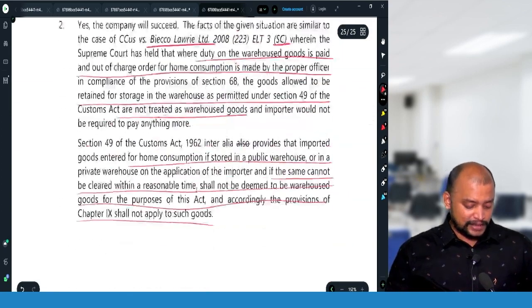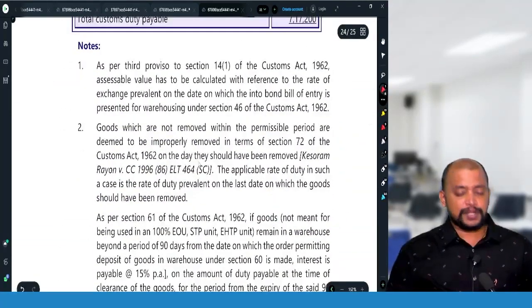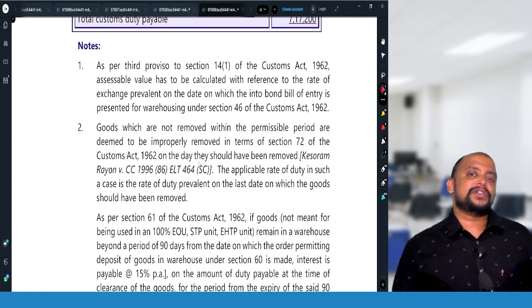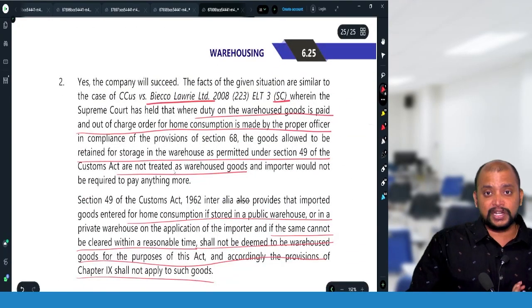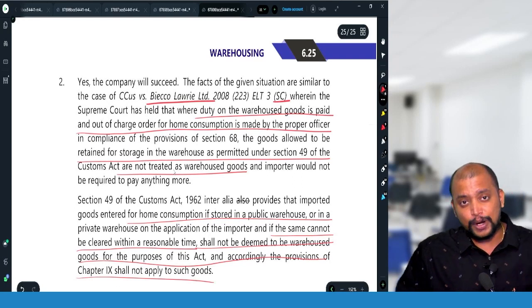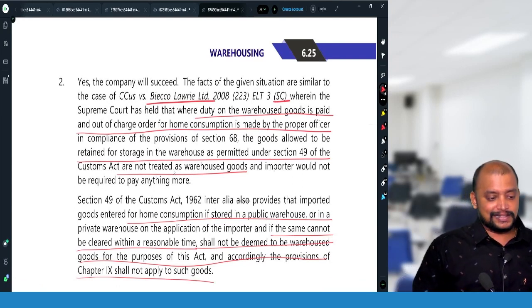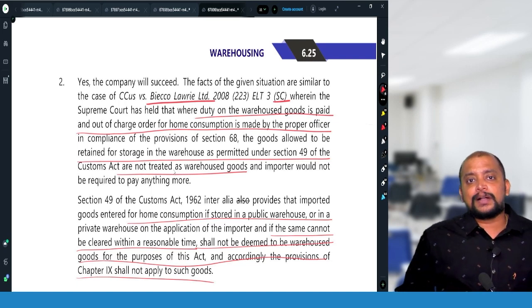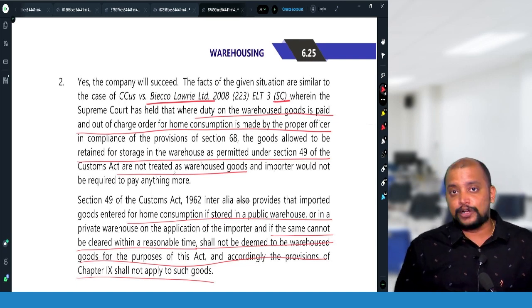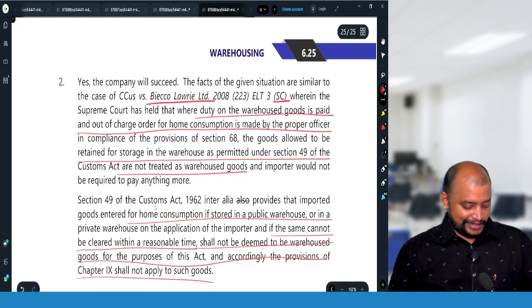So, these are the only two questions that are given on warehousing provisions. The interest related question was already asked in the May 22 exam, but I am expecting this second question. So please go through the second question properly. This can be tested in the forthcoming exam. With this, we completed warehousing provisions, and this chapter, chapter number 6, also.